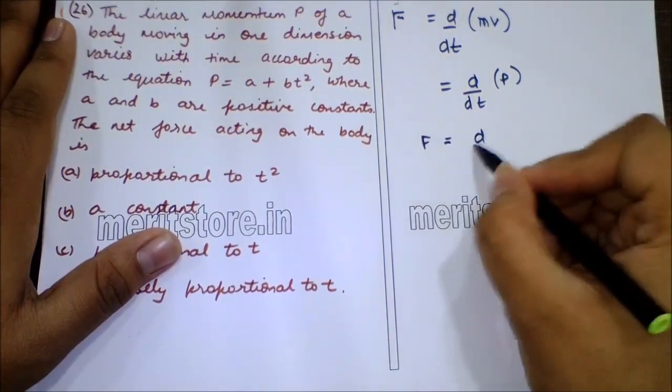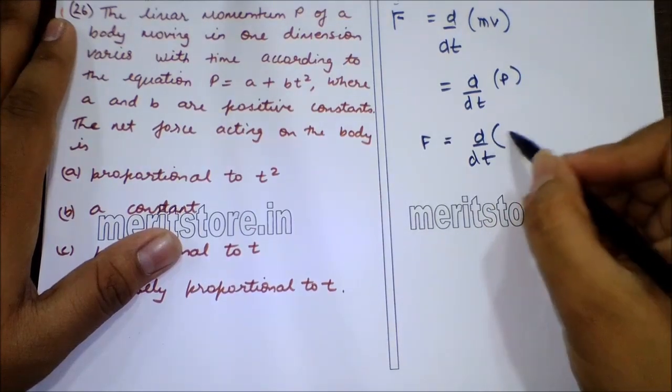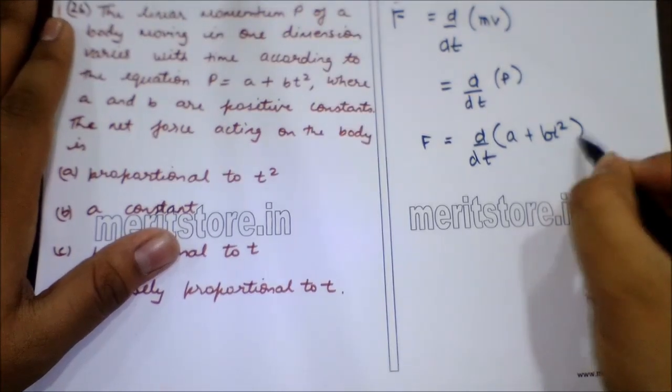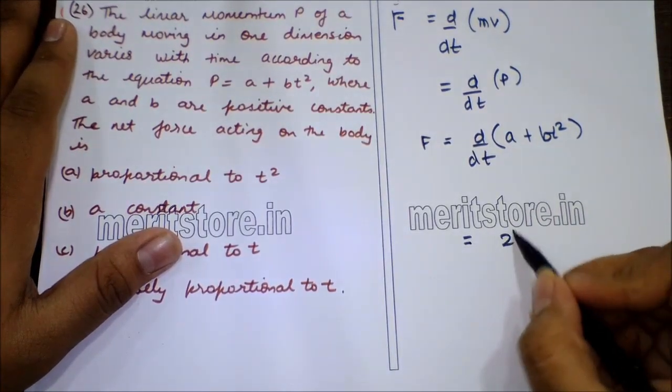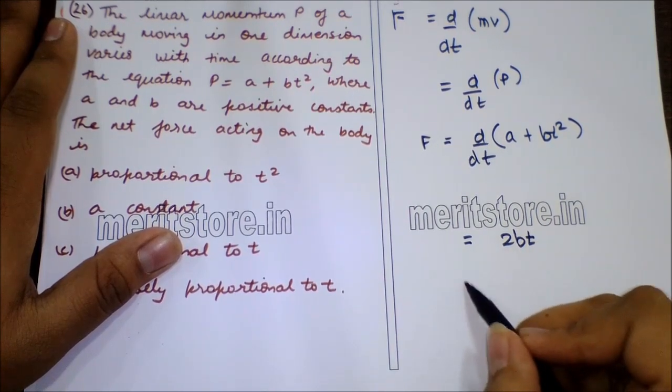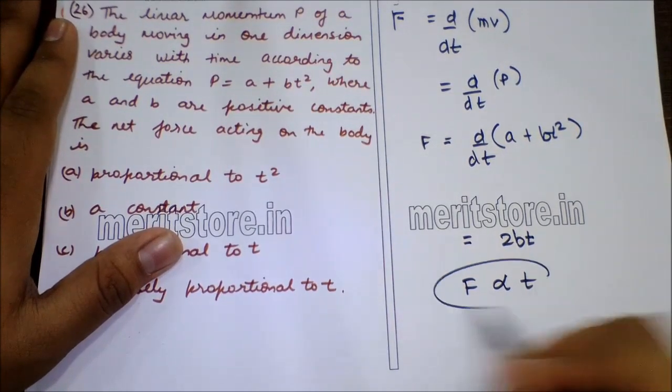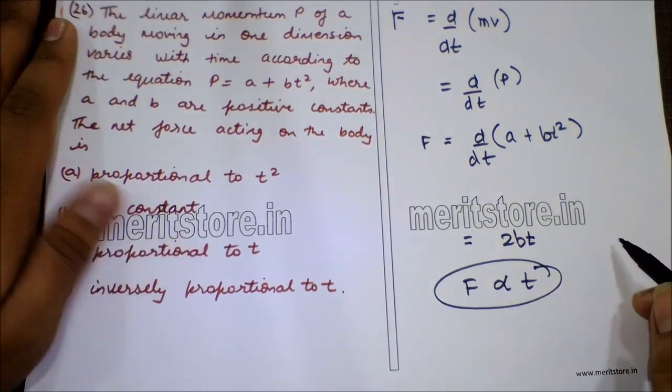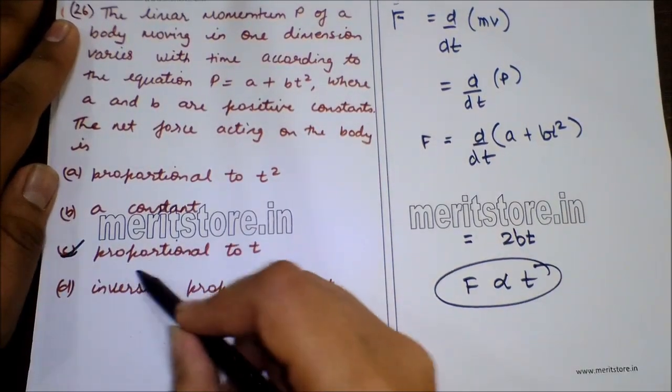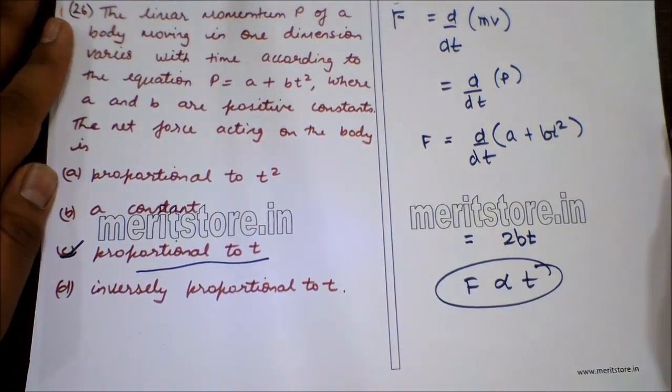F is equal to d by dt of p, where p is nothing but A plus B T square. After differentiating, what we get is 2BT. So F is directly proportional to T, where 2B is constant. So option C, proportional to T, is the correct answer.